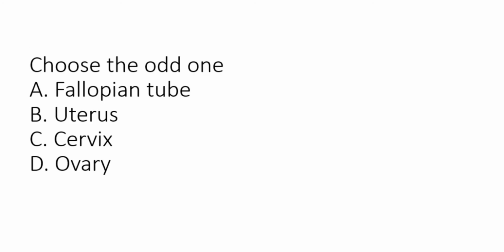Choose the odd one out. Fallopian tube, uterus, cervix and ovary. Of this, fallopian tube, uterus and cervix are the accessory ducts of female reproductive system, whereas ovary is the primary sex organ. So ovary is the odd one out. Option D.